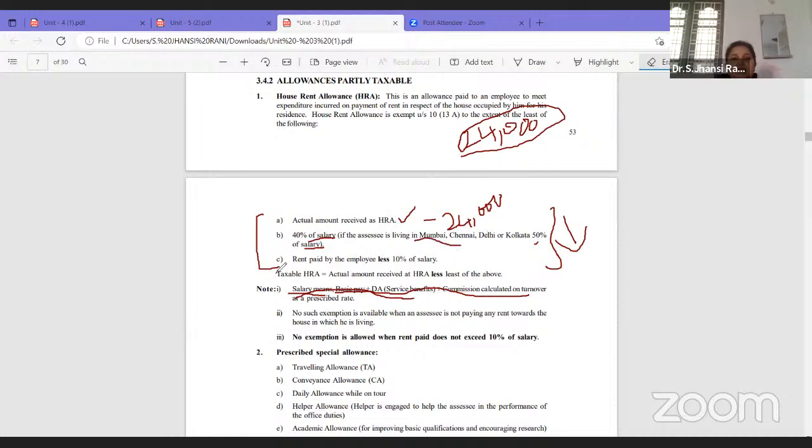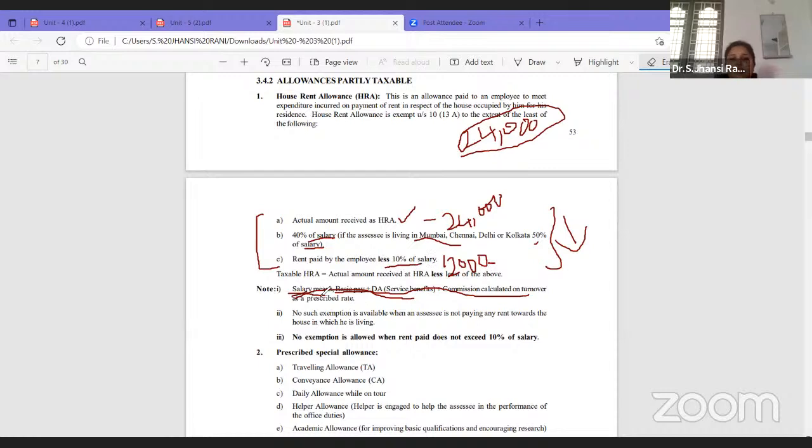The next comes the third point, that is rent paid by the employee minus 10% of salary. For example, an employee is paying 1,000 rent every month. So for 12 months it will be 12,000. So rent paid by the employee is 12,000, less 10% of salary. Again, what is salary?